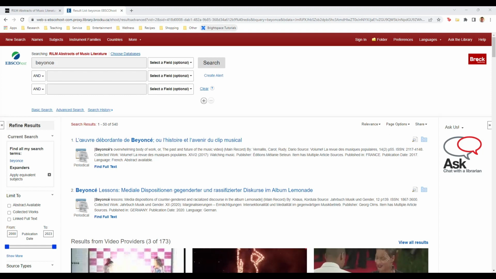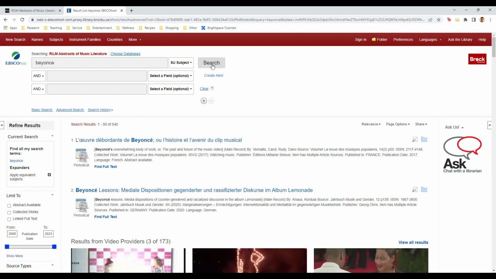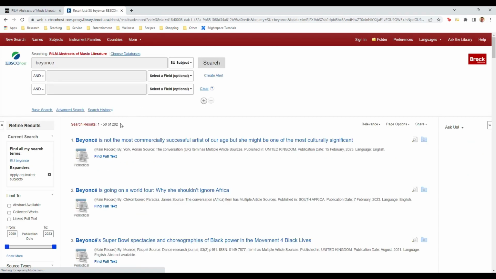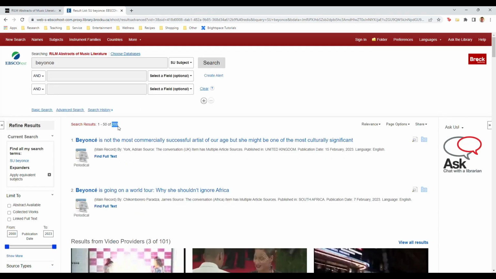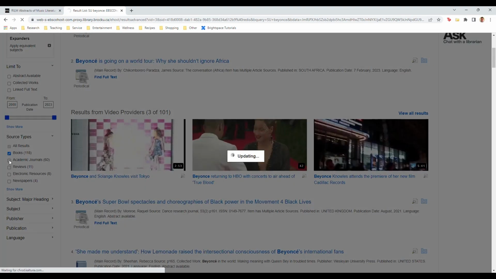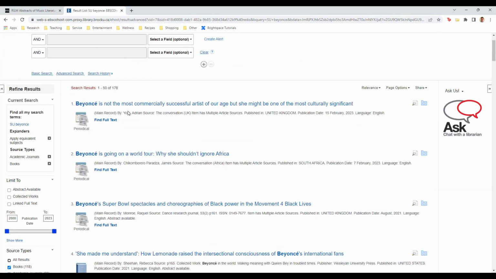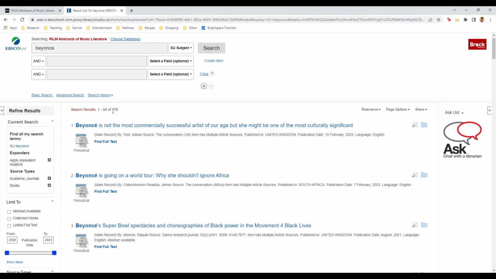Just typing Beyonce in the search bar returned 540 hits. If we limit our search to just articles and books that have Beyonce as the main subject, we get somewhat fewer, 202, but that's still too many. Now we can use the filter functions on the left to narrow our search to, say, books and academic journals. That's a bit better, but still too many.